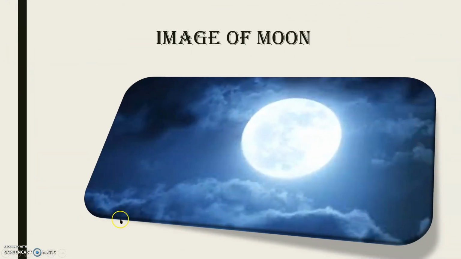This is the image of the moon. It is a natural satellite of the earth and it will move around the earth. How much time will it take? Only 27 days. Within 27 days, it will move around the earth. And see, full moon we can see. That means this is full moon day. Full moon day, new moon day, how they occur, all those you will learn in the higher classes.